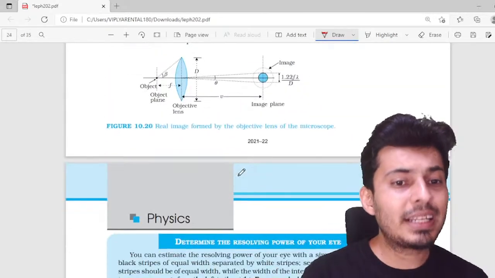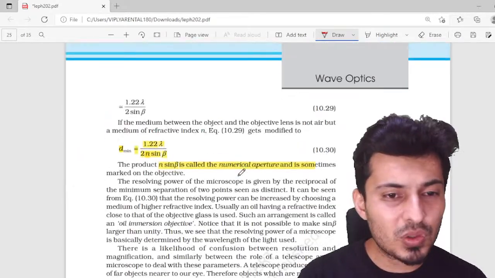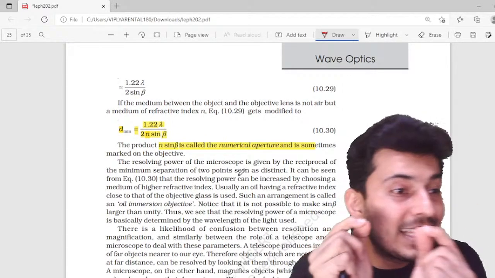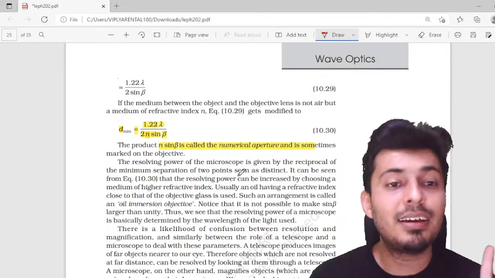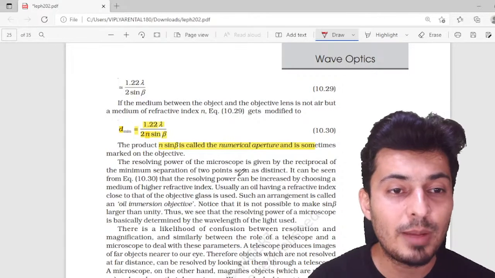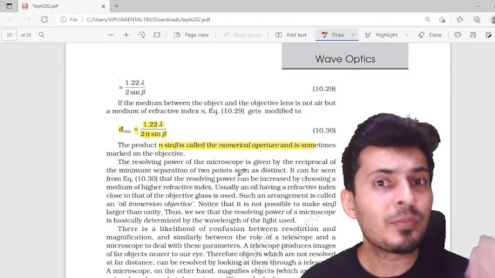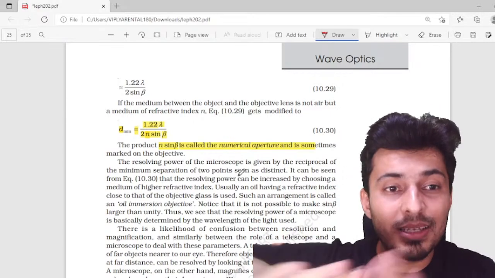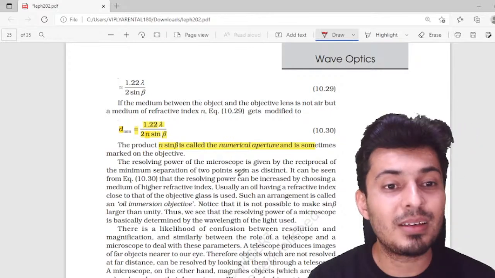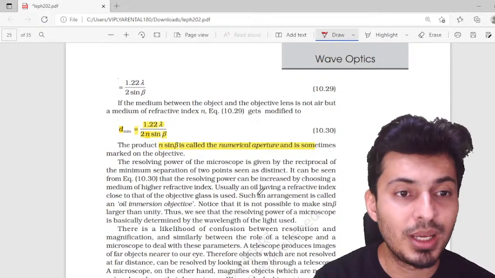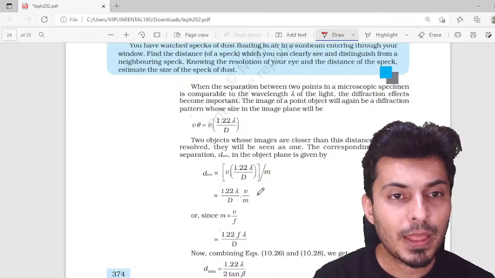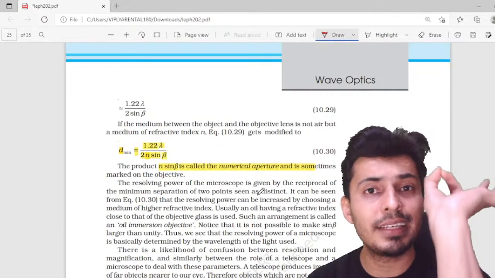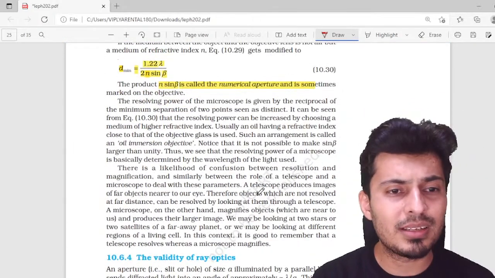Similarly, for microscope, the formula looks very similar. The distance between the two objects so that you can see them very clearly is mentioned over here: 1.22 lambda by 2n sine beta. What is n? The refractive index of the medium in which the sample is kept. This is something which you should definitely know. The product n sine beta is called numerical aperture and it is generally given to you. Keep these formulas in mind.